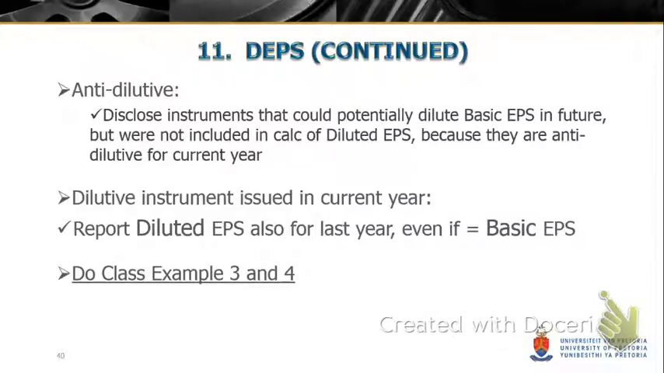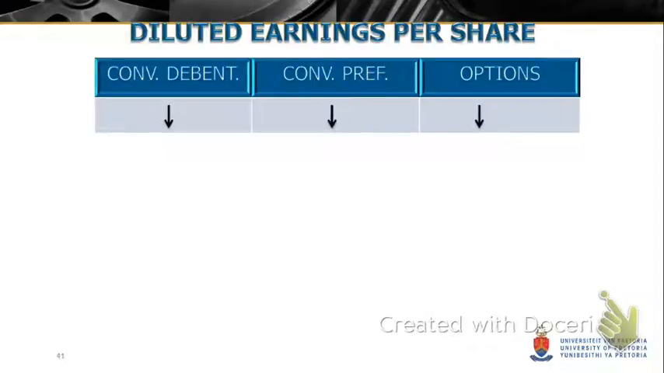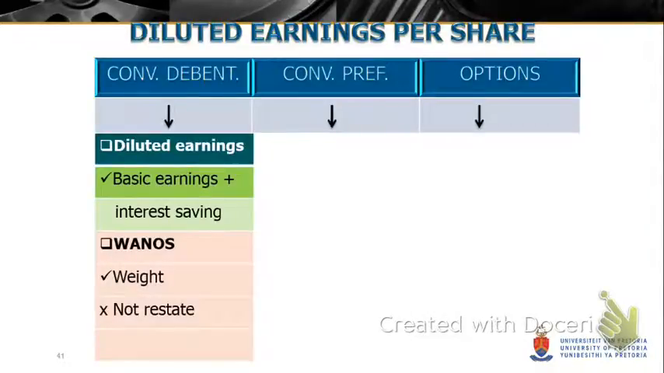Let us just have a summary of what we just said. We looked at convertible debentures, convertible preference shares, and options. Now when you have a convertible debenture, it will cause dilution, and therefore we must calculate diluted earnings. The basic earnings must be adjusted with the interest saving to get the adjusted earnings for dilution. And as we said, because when this item has been converted into ordinary shares, there will now be more ordinary shares in issue. We will have to do that calculation.